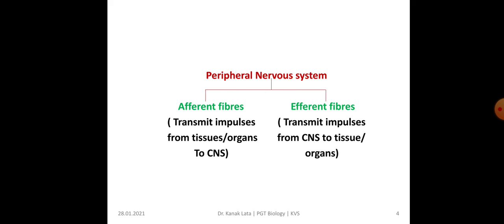Now it is about different types of nerves in peripheral nervous system. There are two types of nerves, namely afferent nerves and efferent nerves. Afferent nerve fibers transmit impulse from tissue or organ to central nervous system, whereas efferent nerves transmit impulses from central nervous system to tissue or organs.